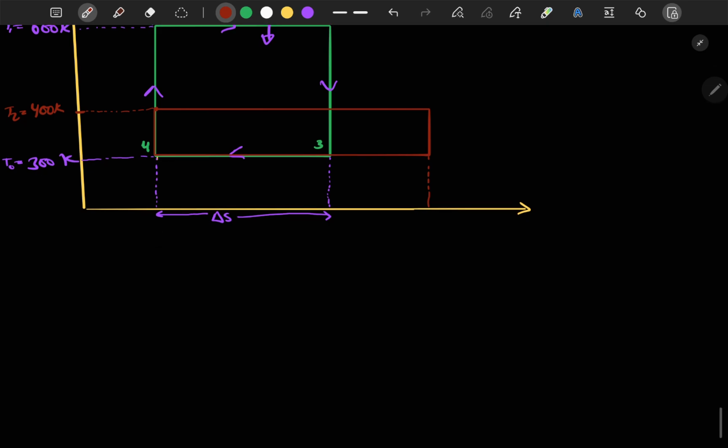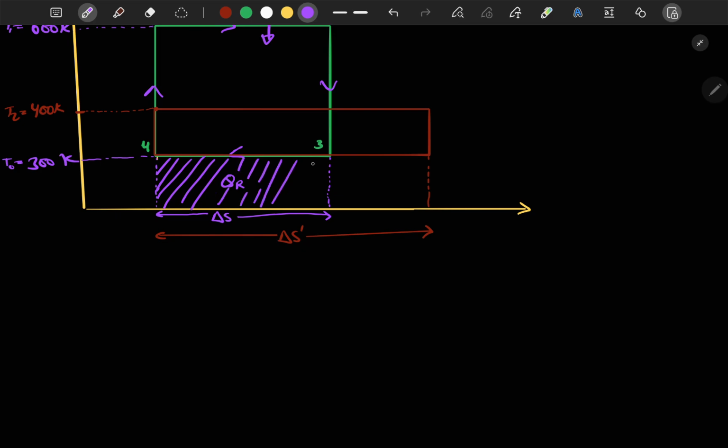Let's say this new change in entropy is delta S dash. From here we can say that earlier this amount of heat was the QR, which was rejected.